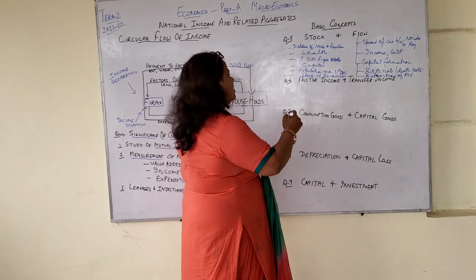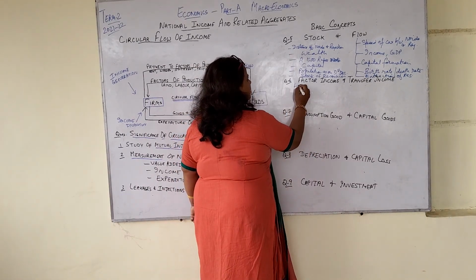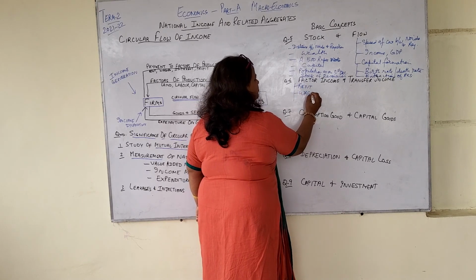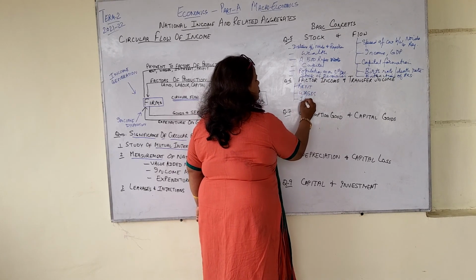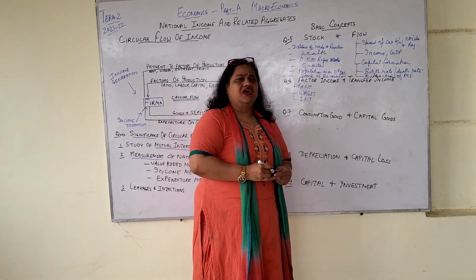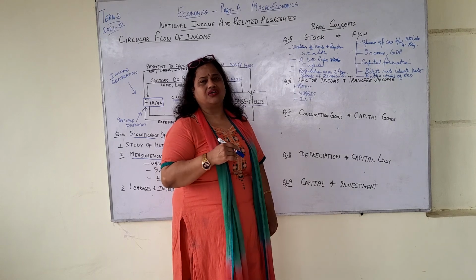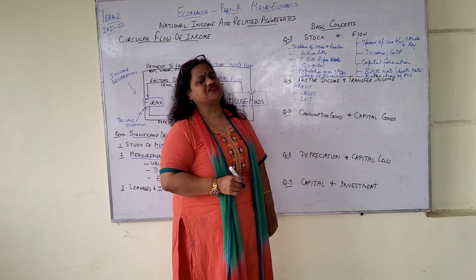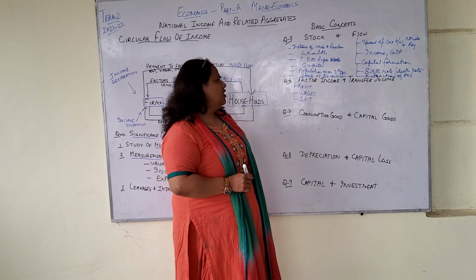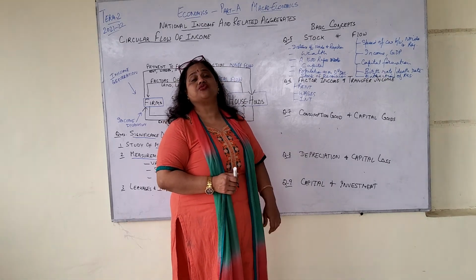Factor payment refers to rent, wages, interest and profit and so on, right? So factor income is income that we give out in lieu of the services rendered to the factor input.